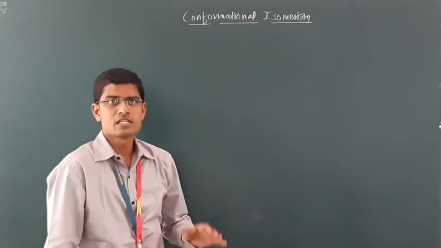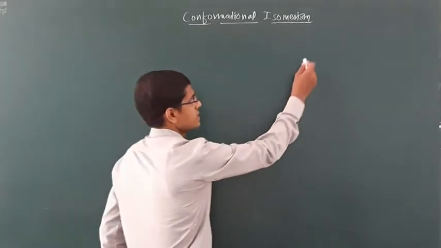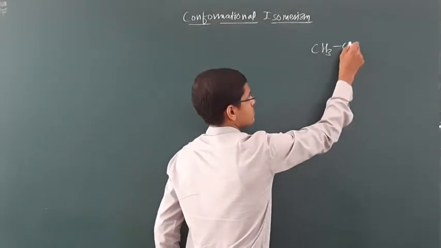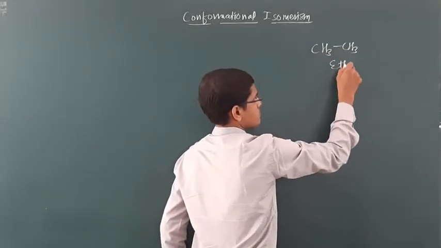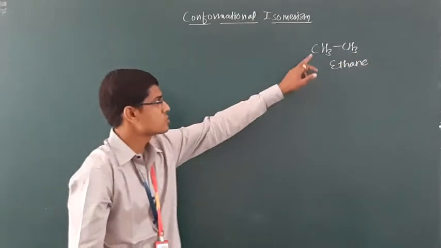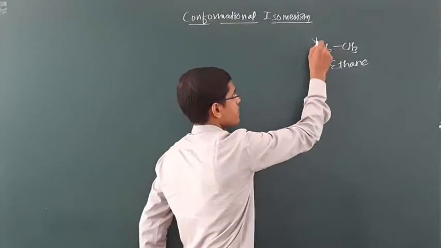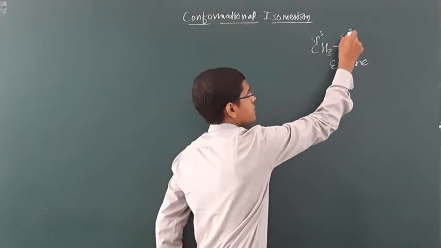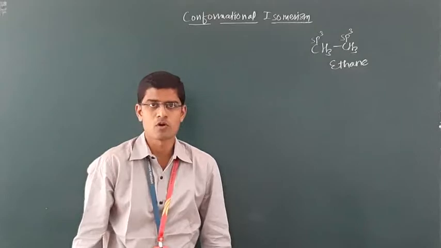Let's see first the conformational isomerism in ethane. In ethane, these two carbon atoms are sp3 hybridized and bonded with a single bond.